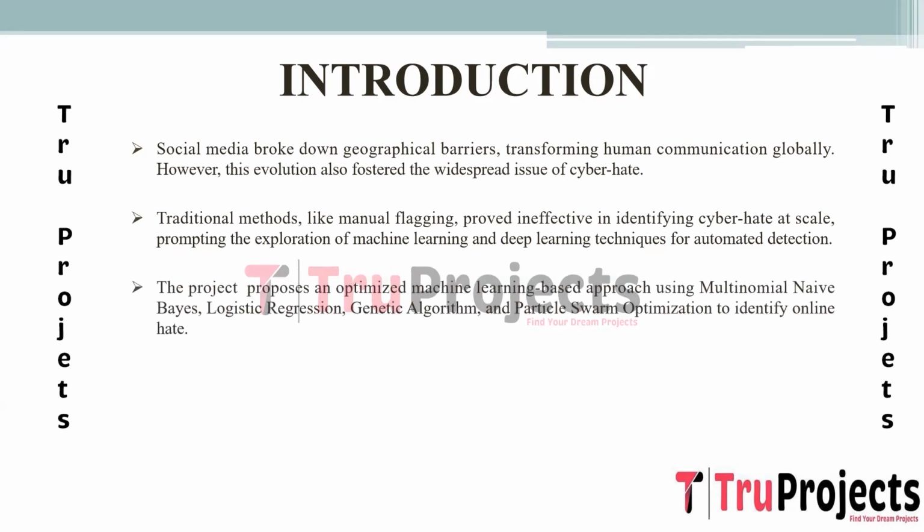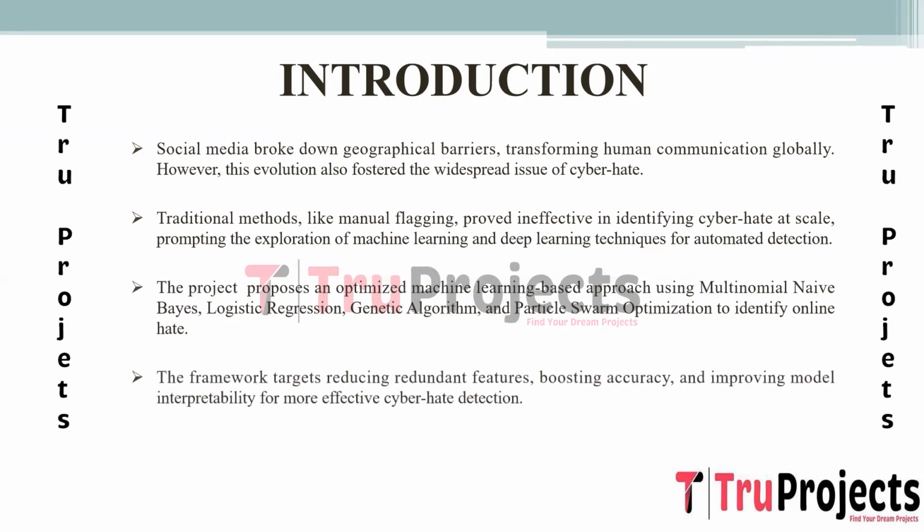To address these challenges, the project proposed an optimized machine learning based approach. It leveraged sophisticated techniques such as multinomial naive Bayes and logistic regression, which are commonly used classifiers in text analysis. Additionally, it integrated genetic algorithms and particle swarm optimization, which are bio-inspired optimization techniques. This amalgamation aimed to enhance the accuracy and efficiency of identifying and categorizing instances of online hate speech.